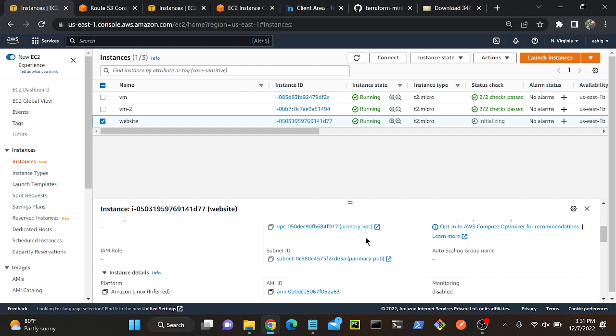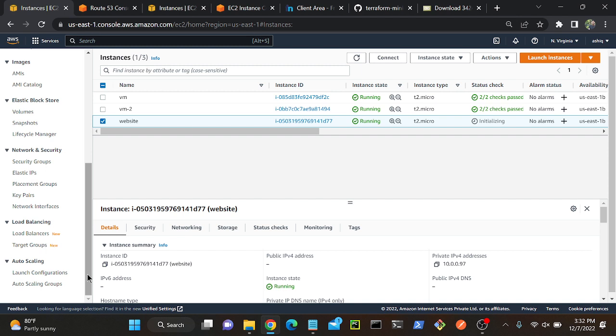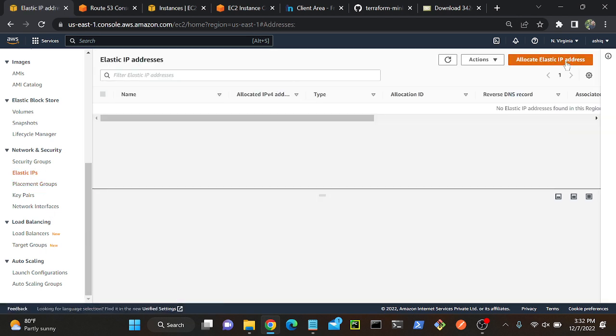Elastic IP. I can create an Elastic IP, then I can attach it to my EC2 instance, right? What is Elastic IP? A static IP or preserved IP. I'll go to Elastic IP, then I will create. While I created my virtual machine, I selected public IP disabled. I forgot to enable that. That's why. I'll go to my Elastic IP, then I can preserve a public IP address.